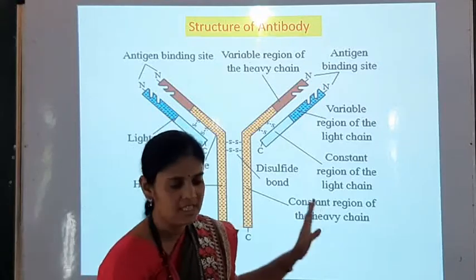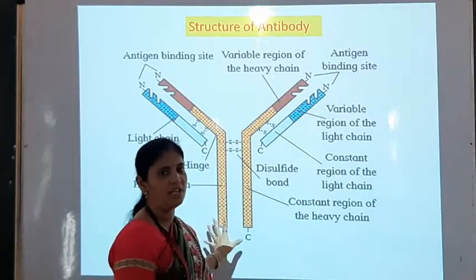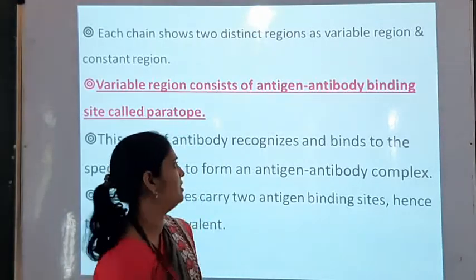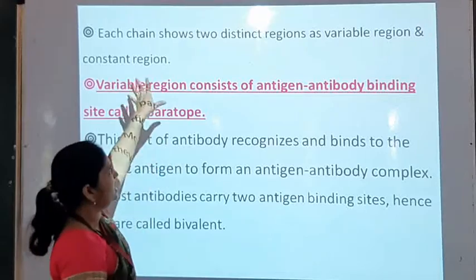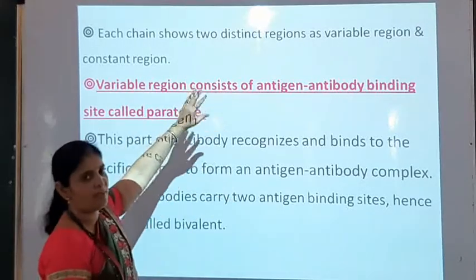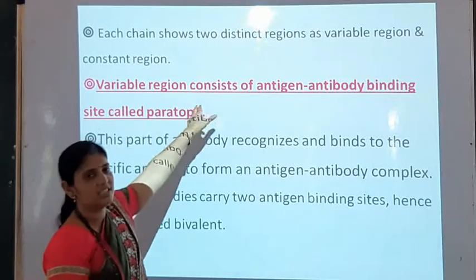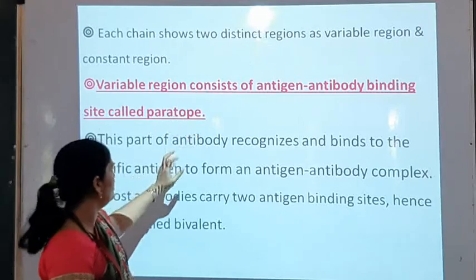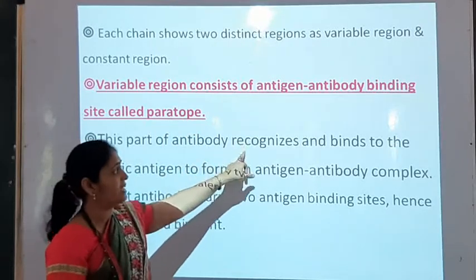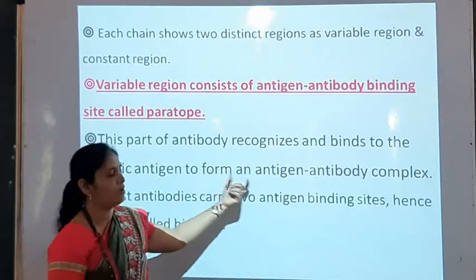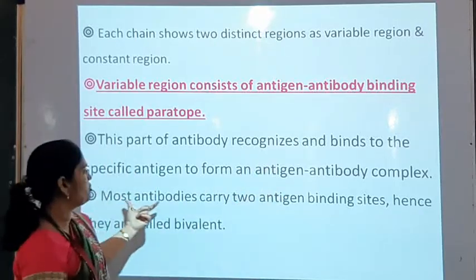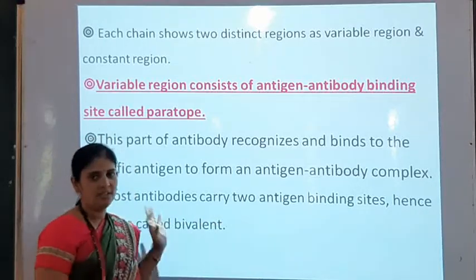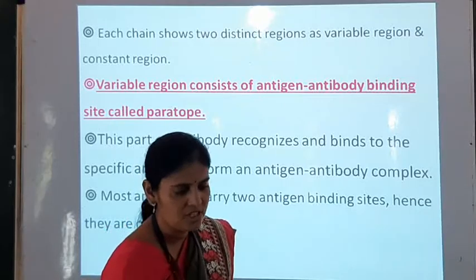Okay, so this is all about the structure of the antibody that we have just studied. Now we have to see how the antigen antibody complex is formed. So each chain shows 2 distinct regions, the variable region and the constant region. The variable region consists of the antigen antibody binding site, which is called a paratope, and this part of the antibody recognizes and binds to the antigen to form the antigen antibody complex. Most antibodies carry 2 antigen binding sites and therefore they are called bivalent. So we have studied these points.